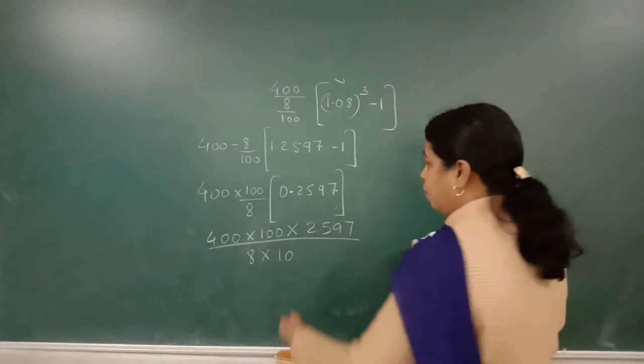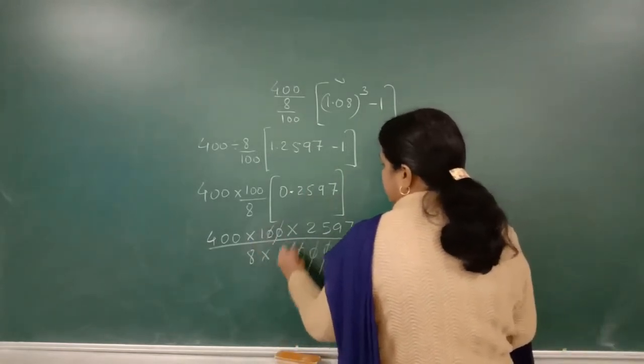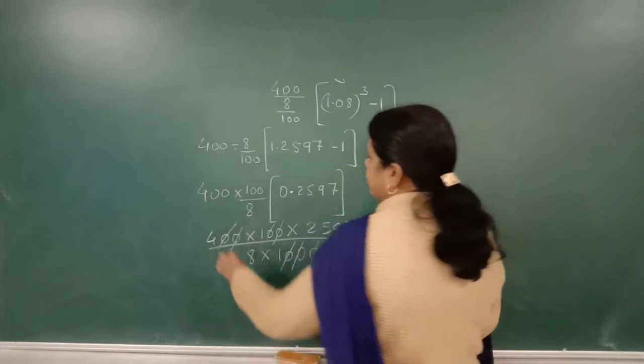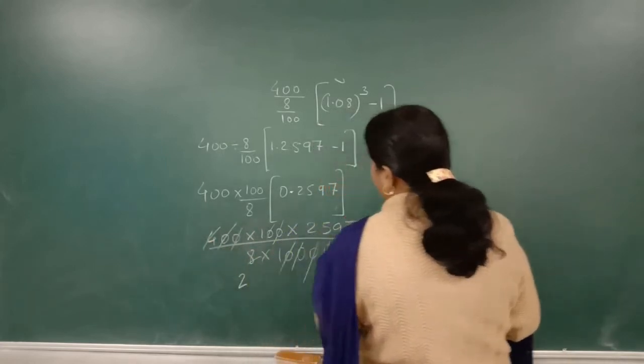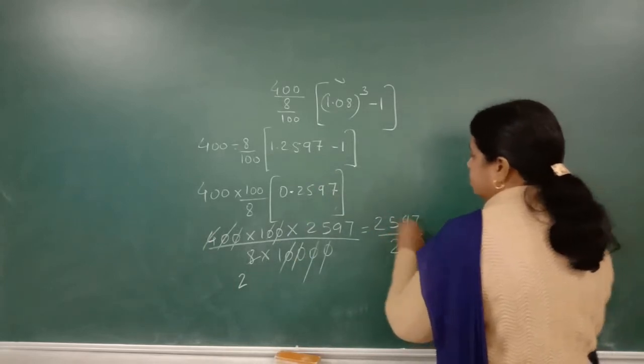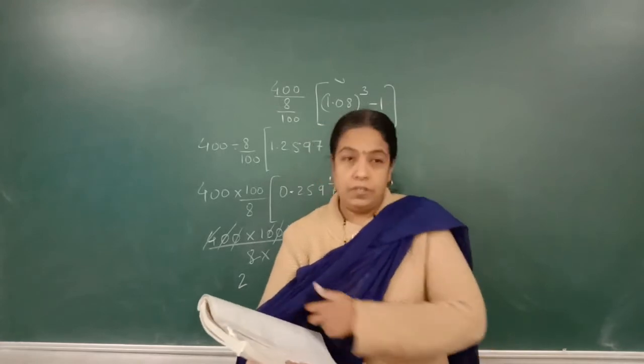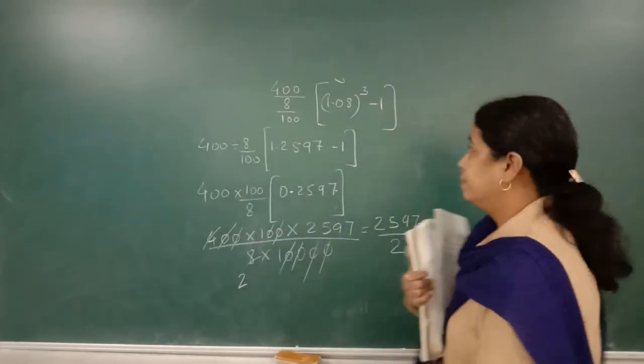4. No, 0 0 gets cancelled, 0 0 gets cancelled. 4 ones are 4, 4 twos are 8. So what remains? 2597 upon 2. Just calculate it. What is that?